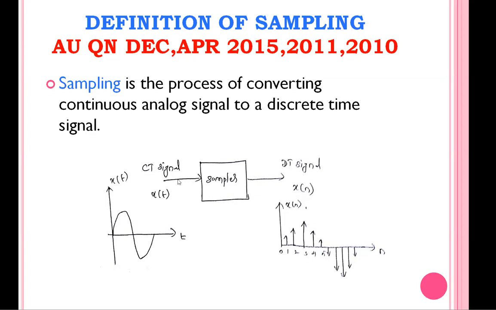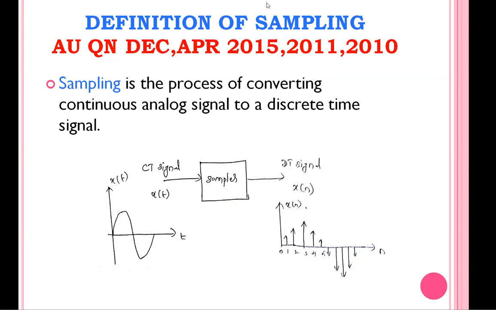Most of the real time signals are continuous signals only, be it a voice signal, speech signal or audio signal. All natural signals are continuous time signals only. But in order to process the signal digitally, we have to convert this continuous time signal into a discrete signal first. The process of converting the continuous time signal into a discrete time signal is called sampling.